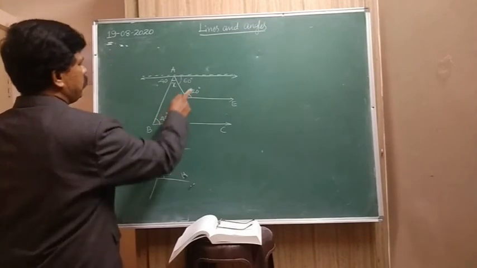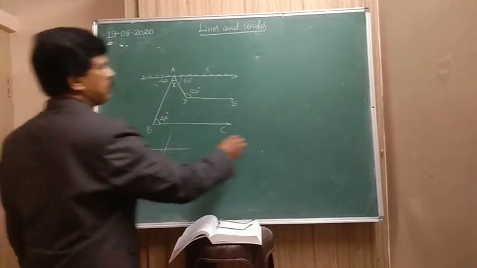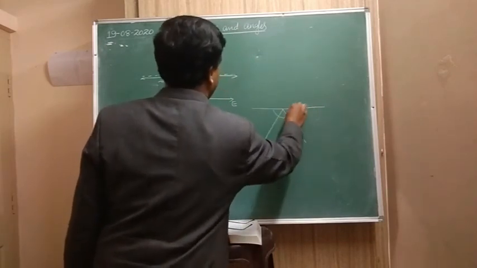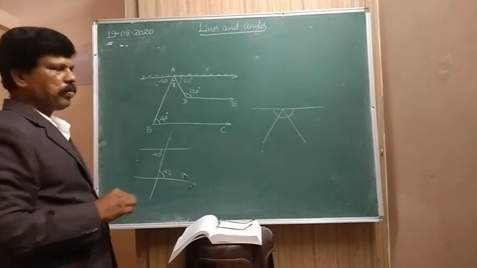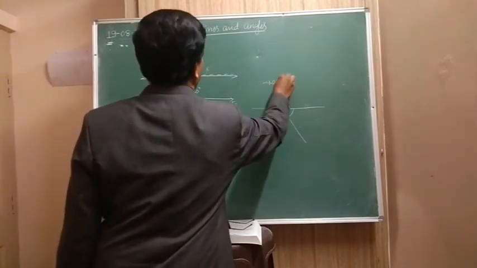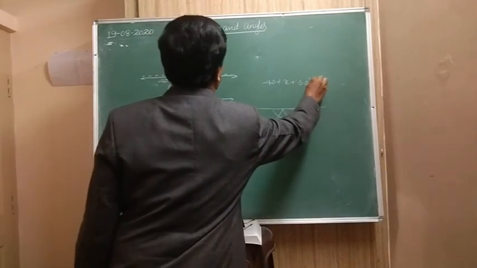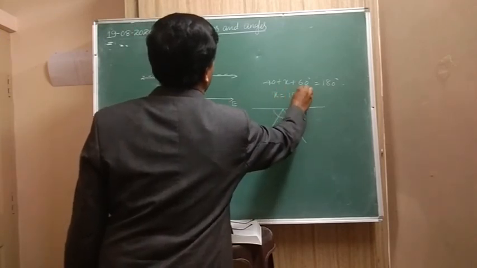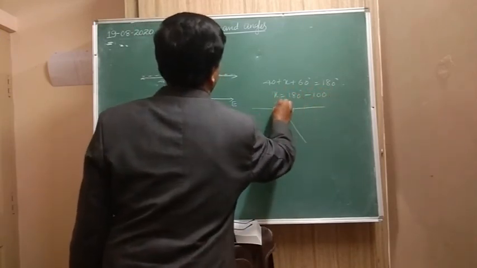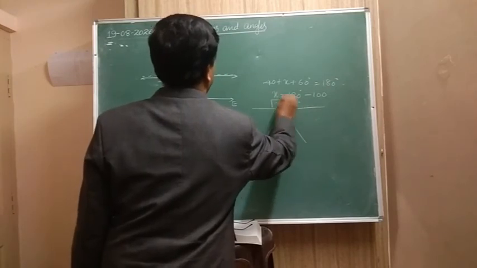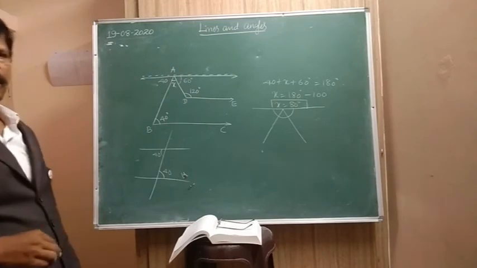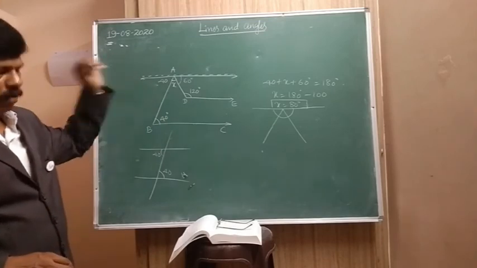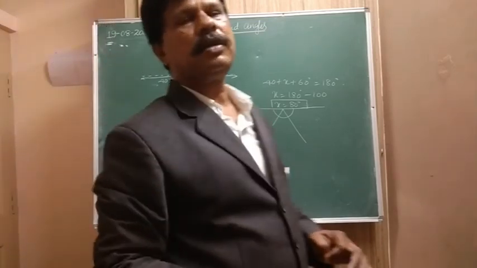Now see, this is the one part, this is the second part, and the third part is, this is the straight line, here are the two lines. The straight angle is divided into three parts, that is 40 plus x plus 60 equals 180 degree. Then x is equal to 180 minus 100. So x is equal to 80 degree. Are you clear? Understood?